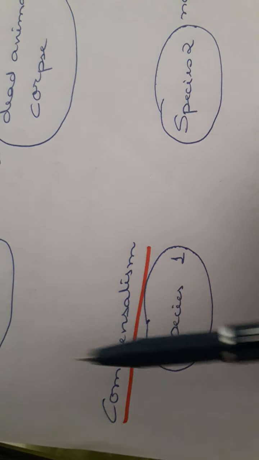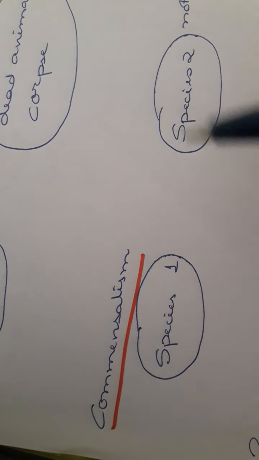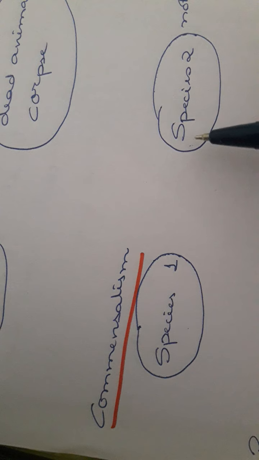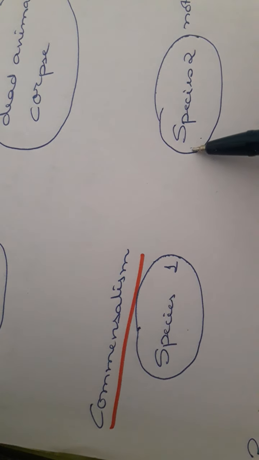Okay, now next is commensalism. Commensalism means it is the interaction in which two species are included. Here one is affected but the other is not affected. That is, species 1 will be benefited but species 2 is neither benefited nor affected. It is an unaffected organism.